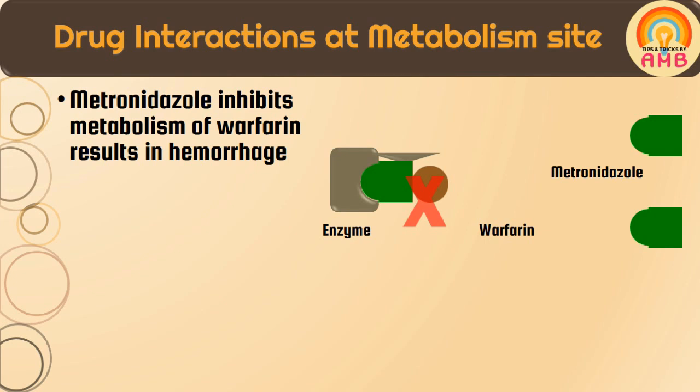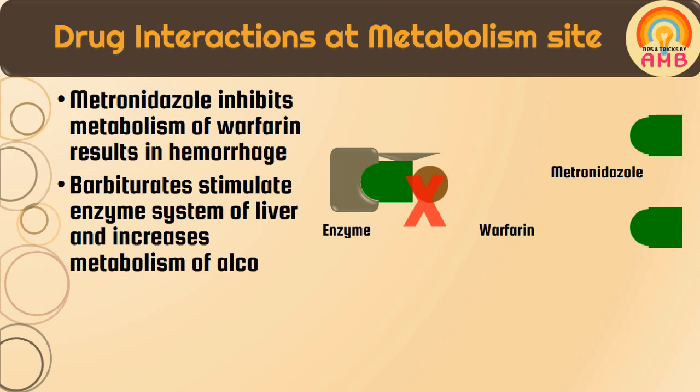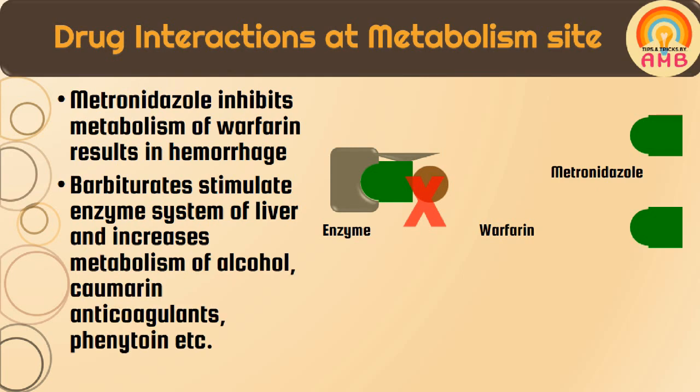Another example is barbiturates. Barbiturates stimulate the enzyme system of the liver and increase metabolism of other drugs like alcohol, coumarin anticoagulants and phenytoin, etc. Thus we cannot get the desired amplitude of effects of these drugs. Okay, so that is about the drug interactions which are taking place at the metabolism site.